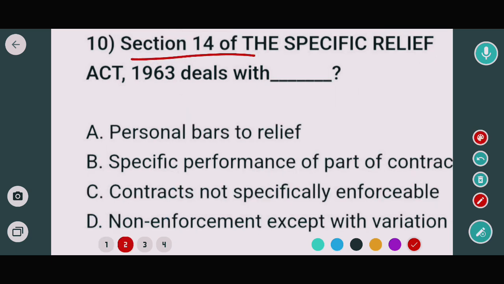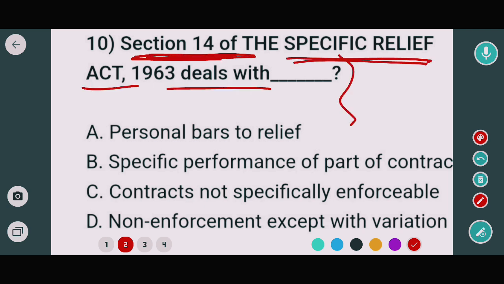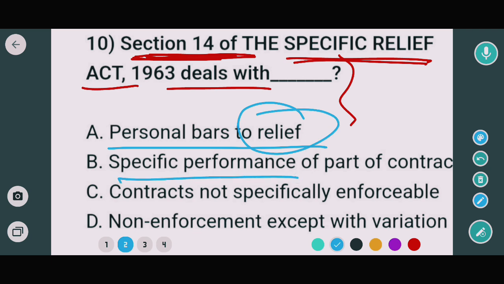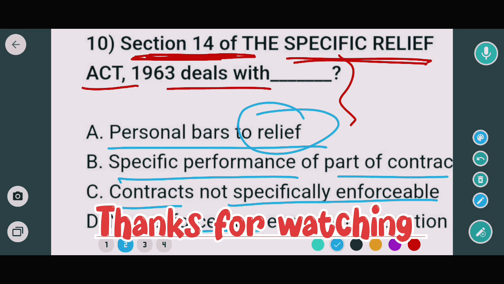It's the last question. Section 14 of the Specific Relief Act deals with which of the following? Options are personal bars to relief, specific performance of part of contract, contracts not specifically enforceable, and non-enforcement except with variation. So in this case, the correct option would be option C, that means contracts not specifically enforceable.